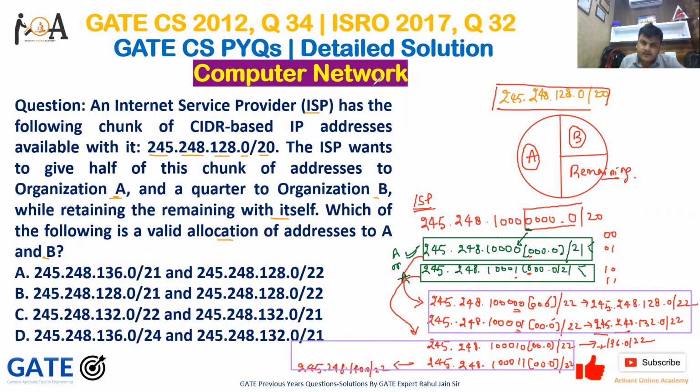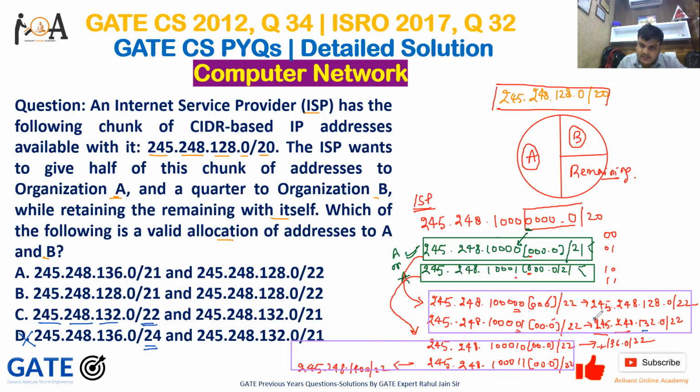Now just focus here. If we look at the options, 24 is not in the options, so D is eliminated itself. And if you observe, 245.248.132.0/22 is in the option. Yes, it is in the option.